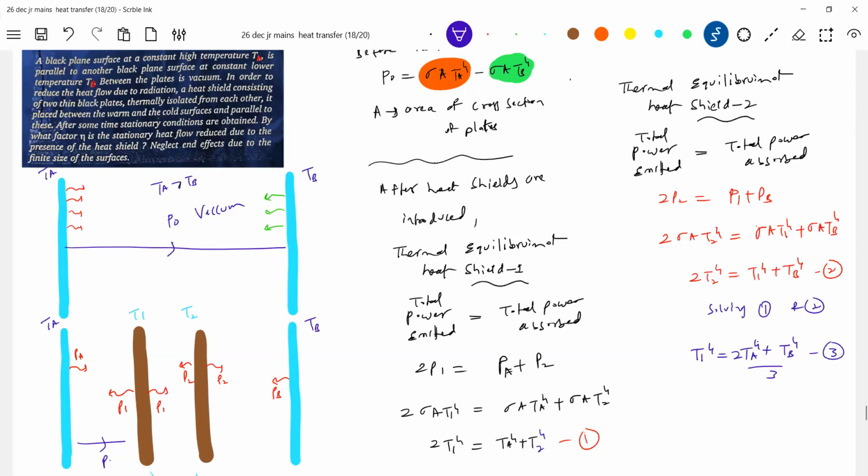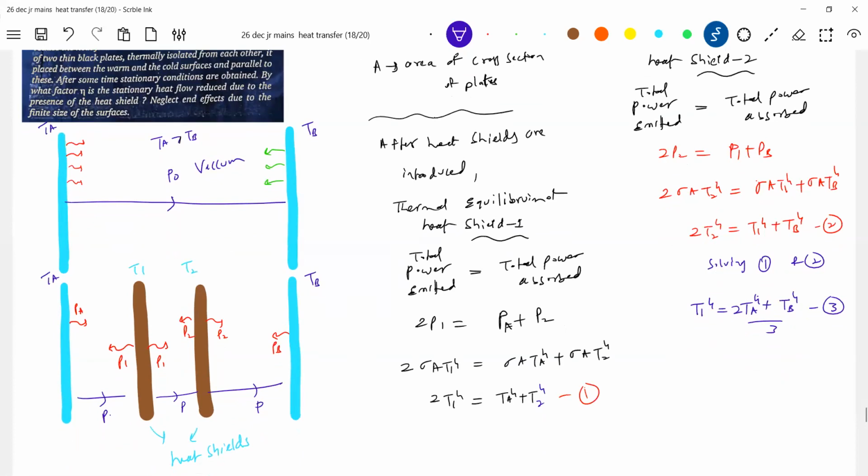So call this equation 3. Okay, now I know T1 and I know TA. So what is the resultant power flowing between sheet A and the shield? Please do think like this. Because as a student, you feel different powers are flowing. The same uniform power will flow. Okay, what is P? You can write PA minus P1. So do we know PA? Yes. Do we know P1?